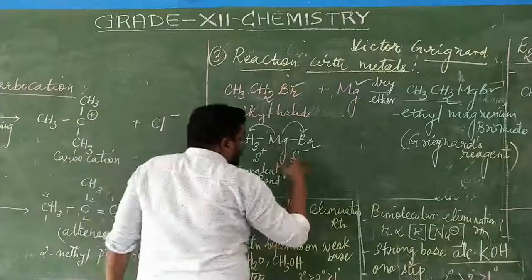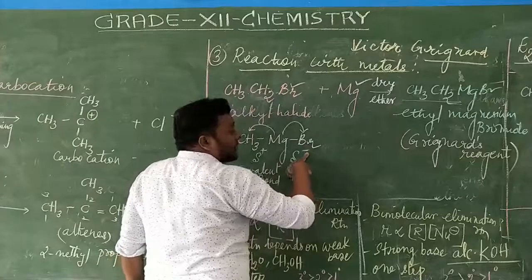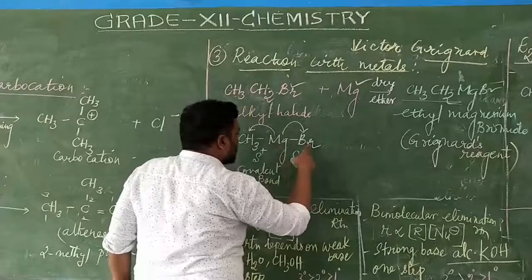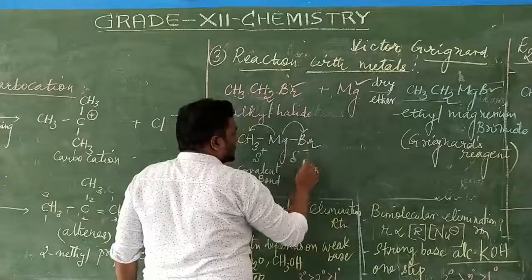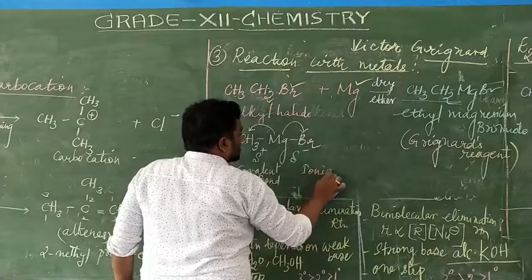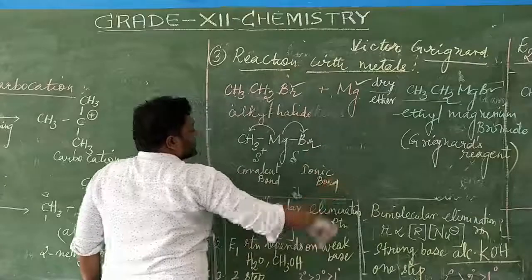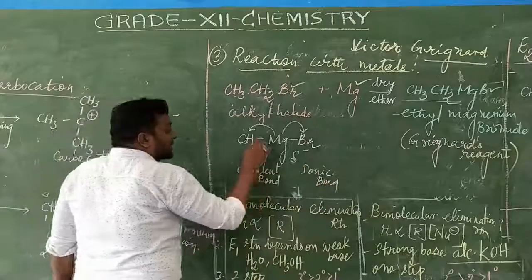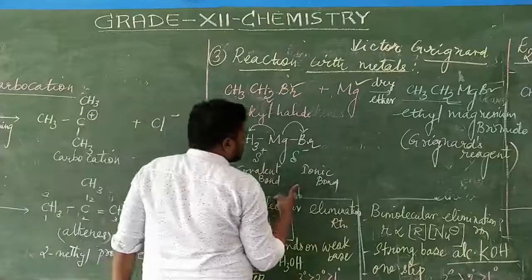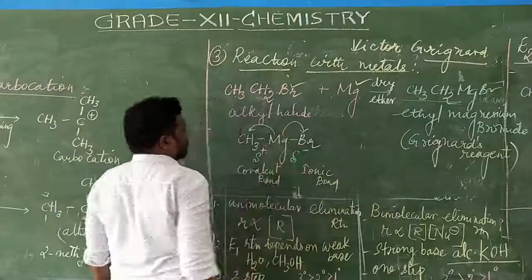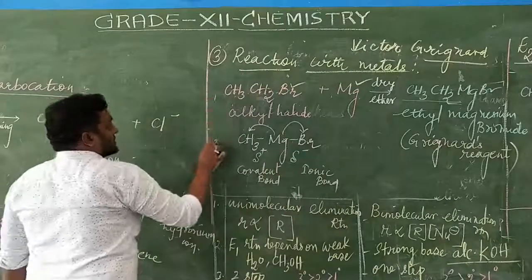Similarly, the partial negative which exists between the magnesium and the bromine gives rise to the formation of a bond. That bond is called the ionic bond. Bond is called as what? Ionic bond. So there is the covalent bond between CH3 and Mg, and similarly the ionic bond is present between magnesium and bromine. So this is first point, this is second point.